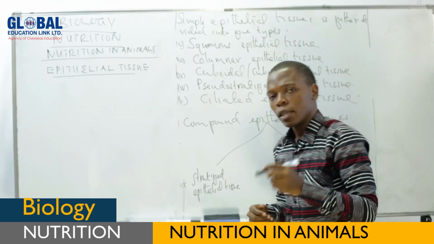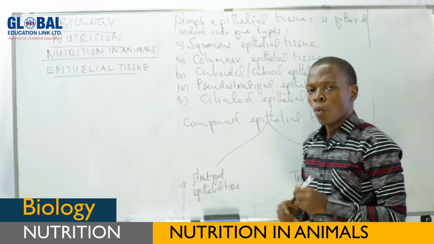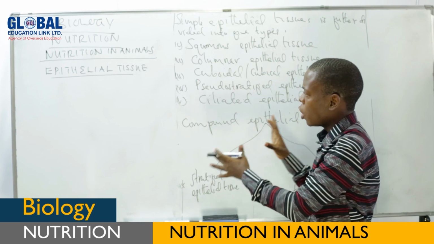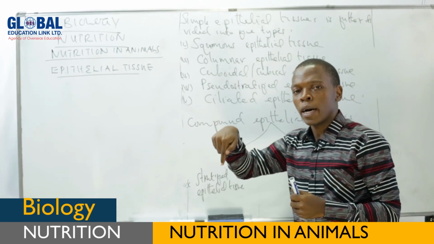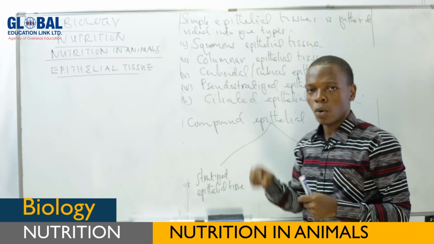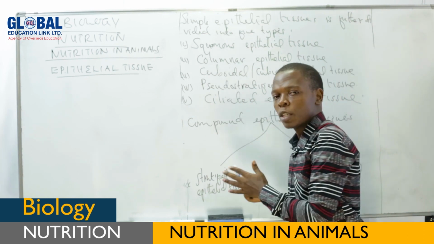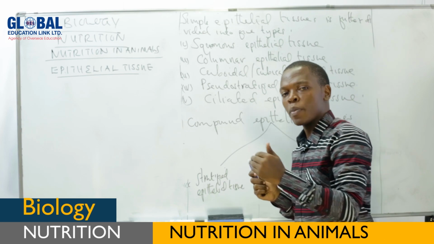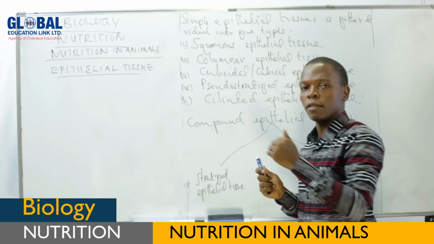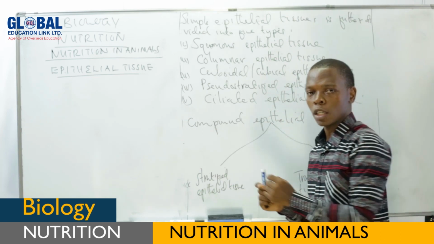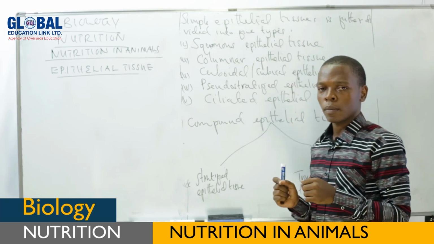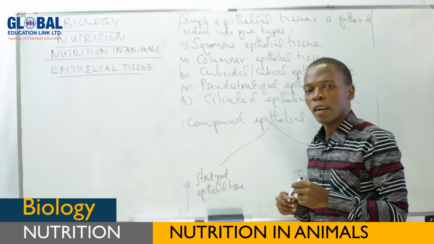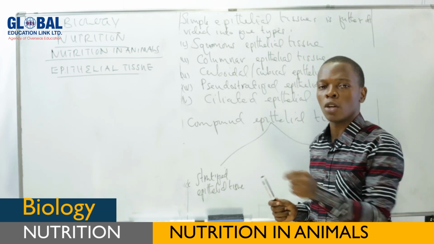Okay, as I told you, we need to know all this epithelial tissue, but you need to remember that when you are asking the question, it will be specific. Let's say, describe the epithelial tissues found in the digestive system. This question is very specific. You must be able to explain only those epithelial tissues which are found in the digestive system and not otherwise.